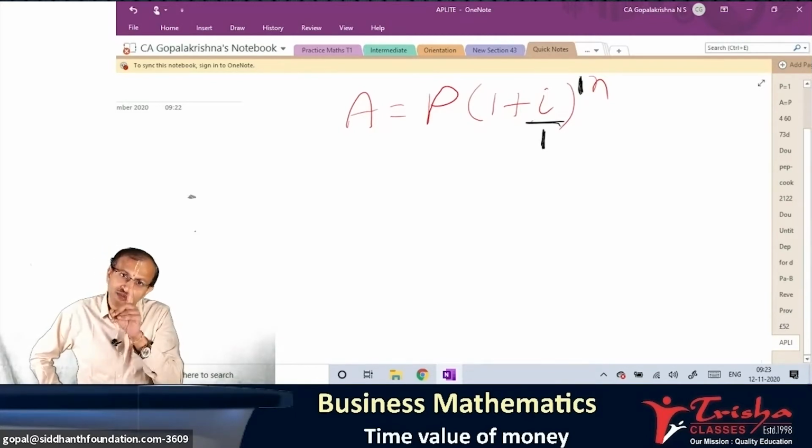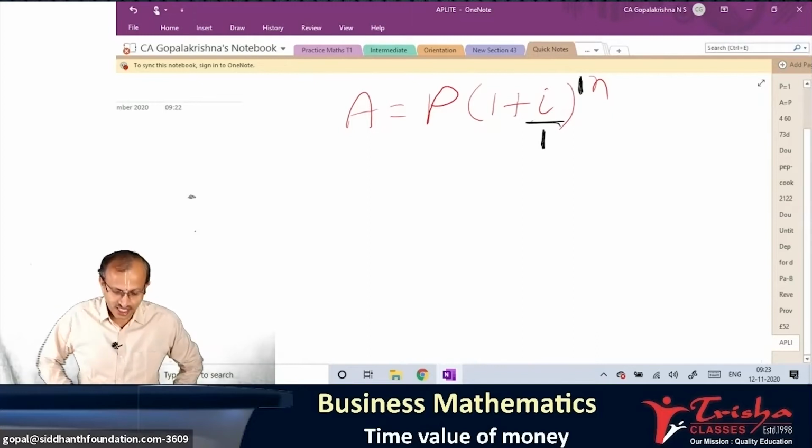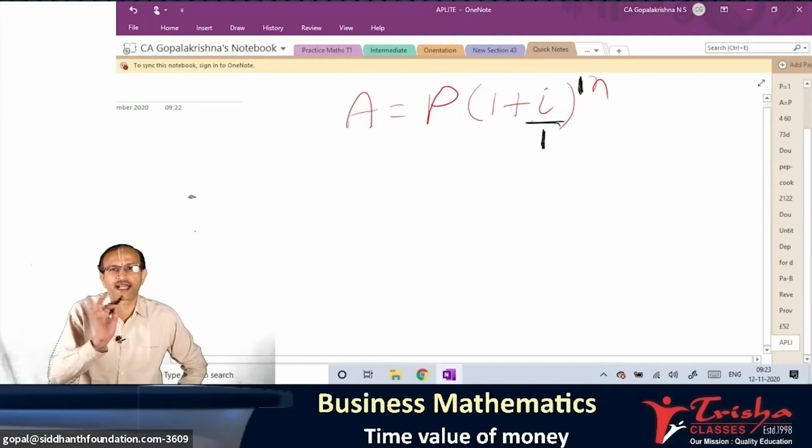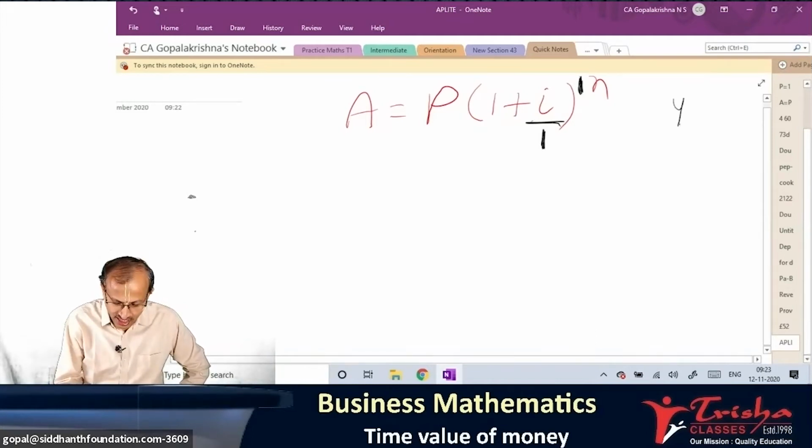Yearly means once in a year. Obviously one, that's why that I is the denominator. You don't know it is by 1 and 1 year, we don't write that. So that is yearly compounding. Half yearly, if it is a half yearly compounding,